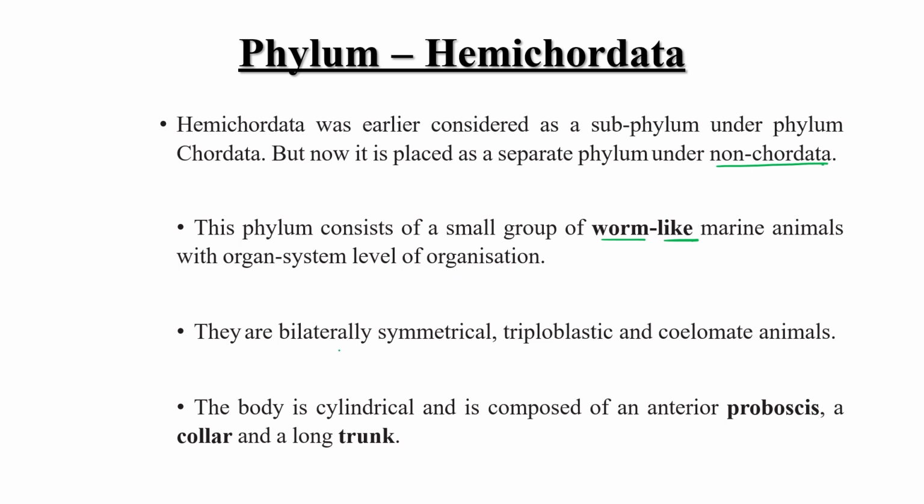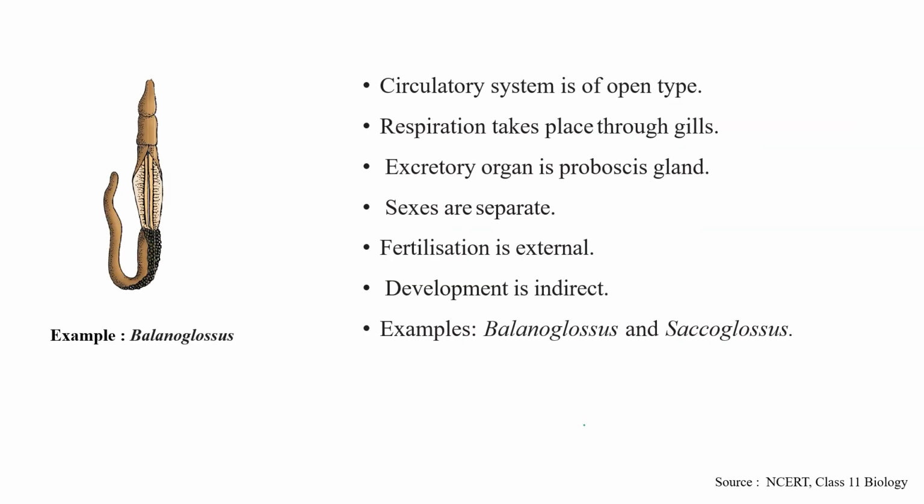They are bilaterally symmetrical, triploblastic, and coelomate animals. The body is cylindrical and is composed of an exterior proboscis, collar, and a long trunk. So these kinds of animals come under the Hemichordata group. This is a picture of Balanoglossus.